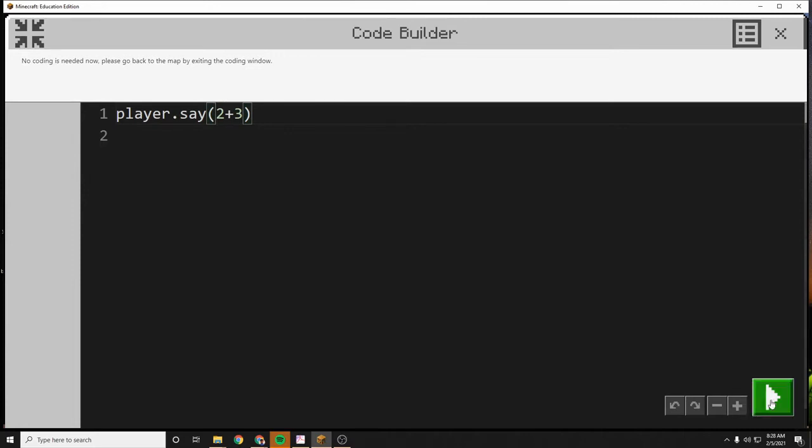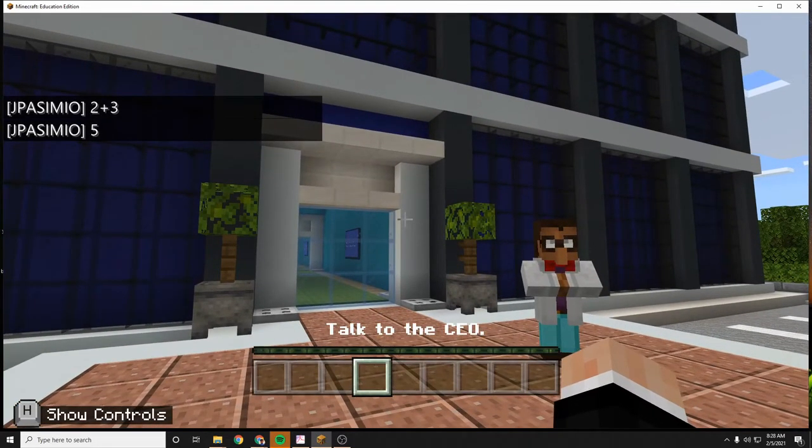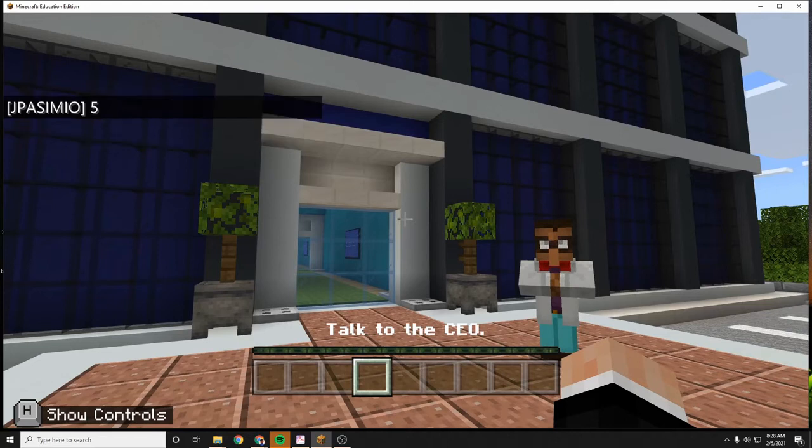And watch what happens here. It says 5. So when it's not in quotes, Python understands the numbers and it says, oh, you want me to actually add 2 plus 3 and tell you the answer.